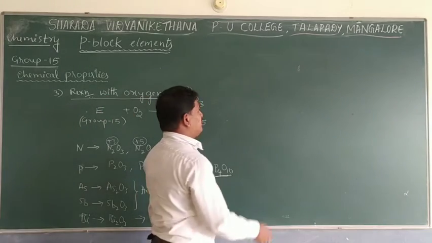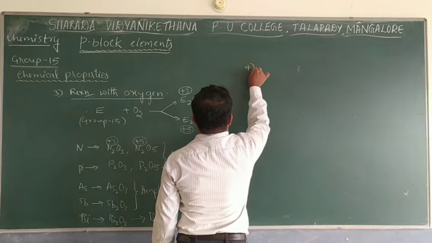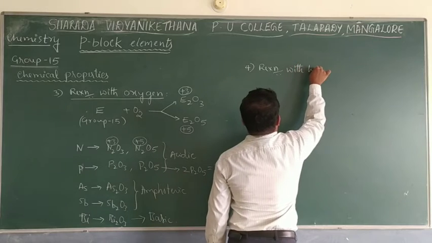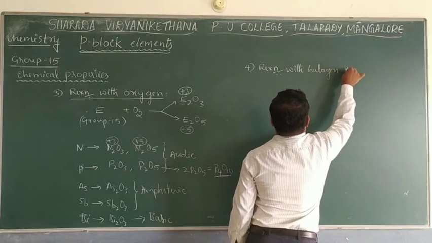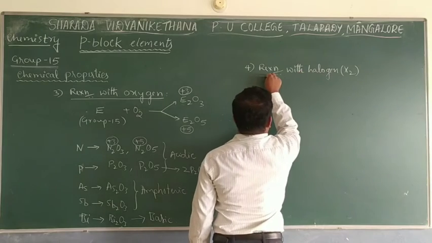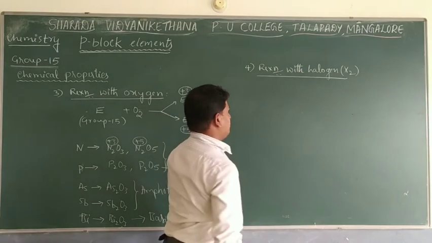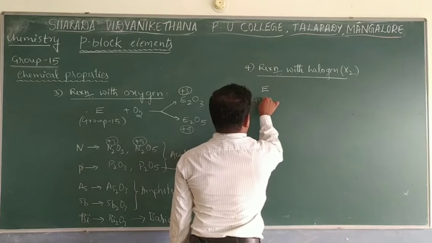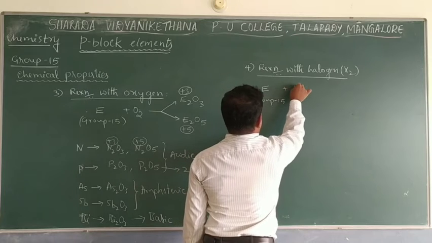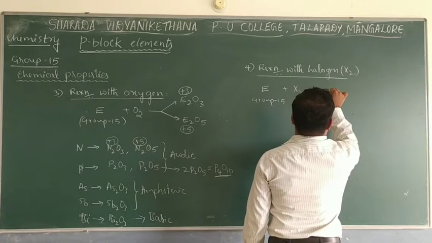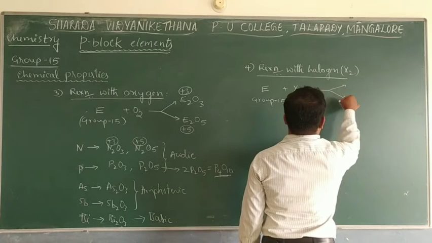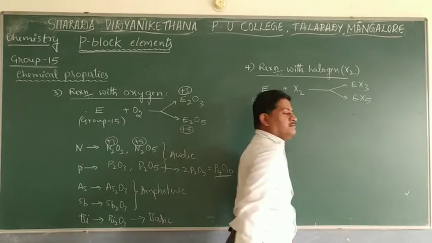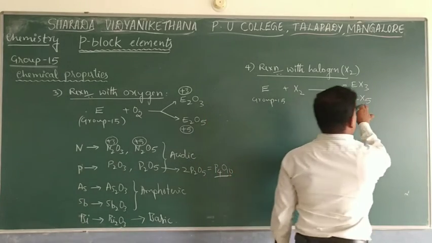Let us see the fourth chemical property, that is reactions with halogens. The reaction with the halogen, X2, where X may be fluorine, chlorine, bromine, or iodine. Here we observe that group 15 elements react with halogens and produce two types of halides: one is the EX3 type, the other one is the EX5 type. EX3 is the trihalide, EX5 is the pentahalide.